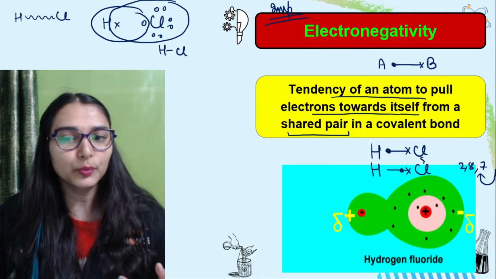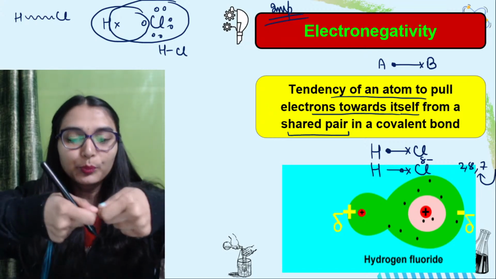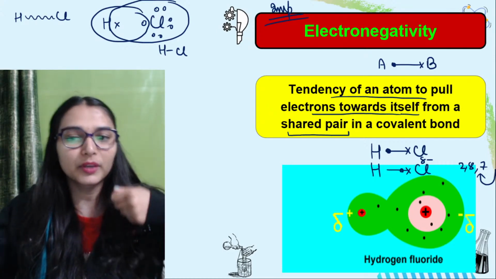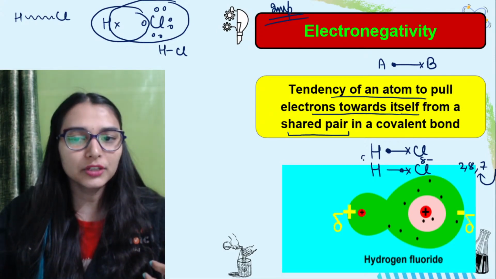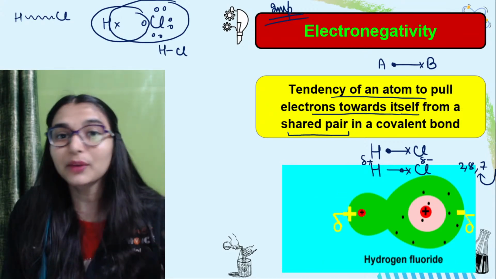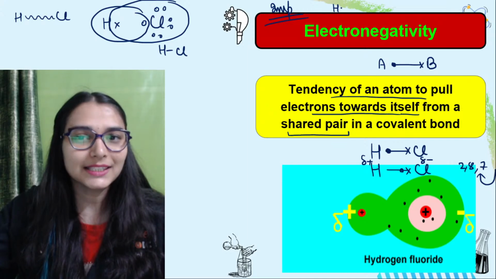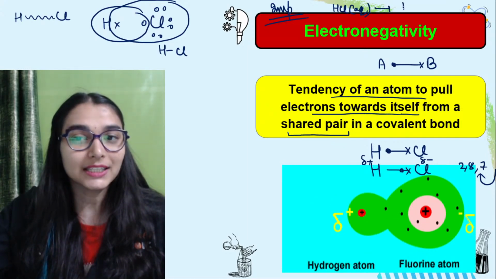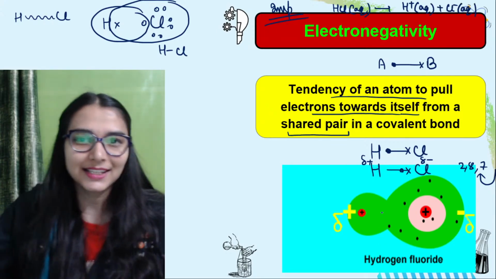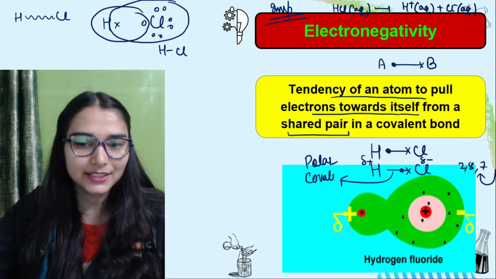Because of that chlorine would be acquiring some partial negative charge. Now this is not a real negative charge. Chlorine has only pulled a shared pair of electrons, so a complete negative charge will not come. There would be a partial negative charge and hydrogen would be feeling a partial positive charge. So in that case, this bond is not purely covalent. It becomes polar covalent. You remember, yaad karo, HCl, when you are taking it in water, it gives you H plus ions and chloride ions. The reason is this. They have a polar covalent bond, not an actual covalent bond. Pure nahi hai. It's a polar covalent bond.